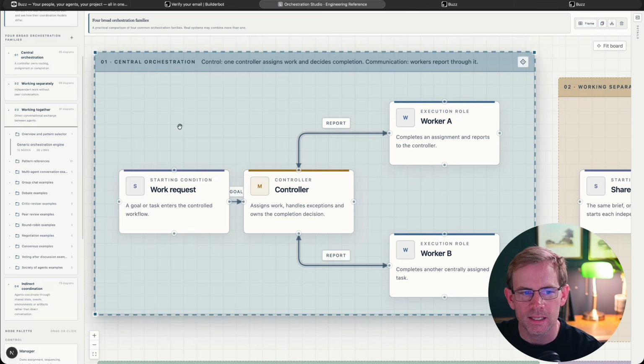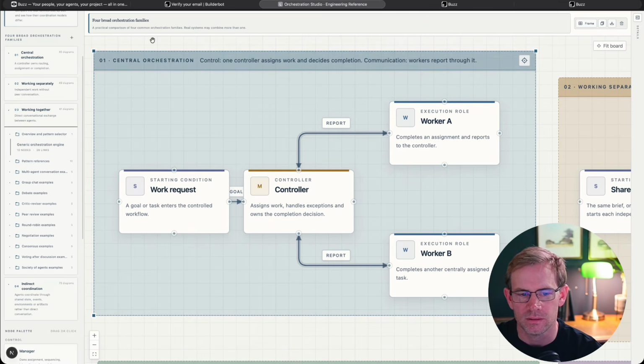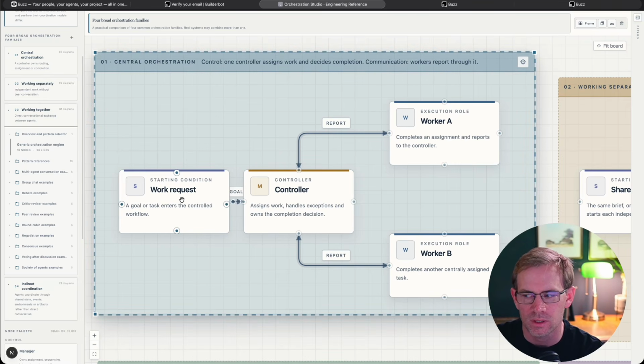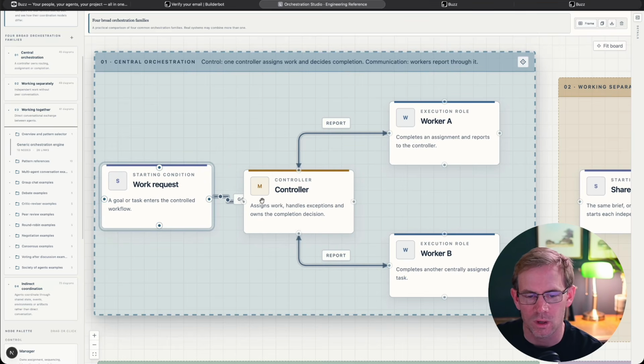So what we have seen there is a central orchestration pattern, which was created via a prompt rather than any kind of underlying orchestration infrastructure within Buzz itself. The work request, my prompt, created the orchestration. And the controller, we labeled him manager. The prompt told the manager to delegate work to worker A and worker B, and then the manager returns the work back to me.